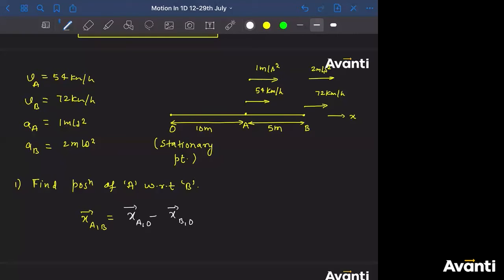Meghna, I don't know what have you done. How did you get 18 i cap? I don't know how have we got it. This is completely ridiculous answer. 18, I didn't give length in 18. Kahin mila hi nahi hai. How did you get 18?